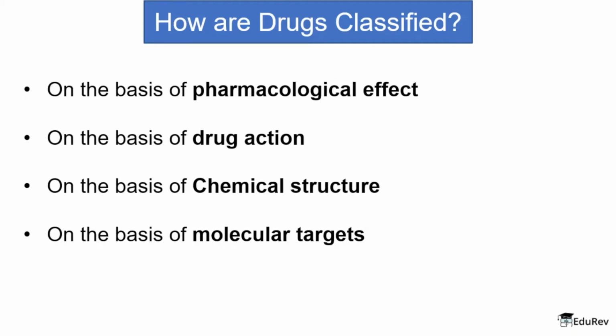And the last one is on the basis of molecular targets. The molecular targets are various proteins, carbohydrates, nucleic acids and lipids which the drug attacks or interacts with, and we will be talking about this in a while in much more detail. But these are the 4 different classifications of the drug moieties which we discussed.